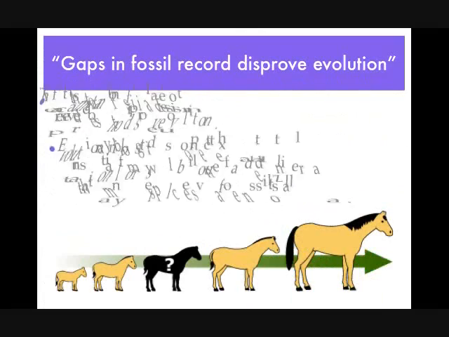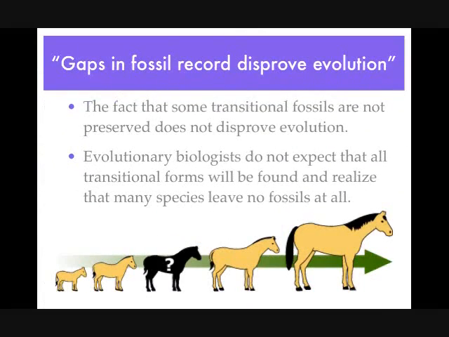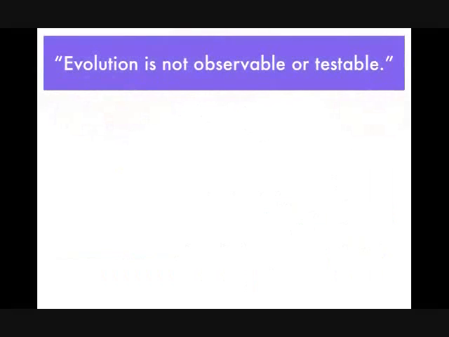Now, let's look at the misconception that gaps in the fossil record disprove evolution. The fact that some transitional fossils are not preserved does not disprove evolution. Evolutionary biologists do not expect that all transitional forms will be found, and realize that many species leave no fossils at all. And finally, let's look at the last misconception.